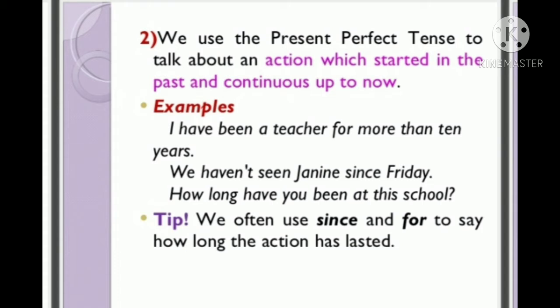Okay, so it also means up to Friday. We haven't seen, so it continues. How long have you been at this school? And there is a question. It is connected with the present. See the tip that is given there. We often use since and for to say how long the action has lasted. And since and for will be used with present perfect tense.